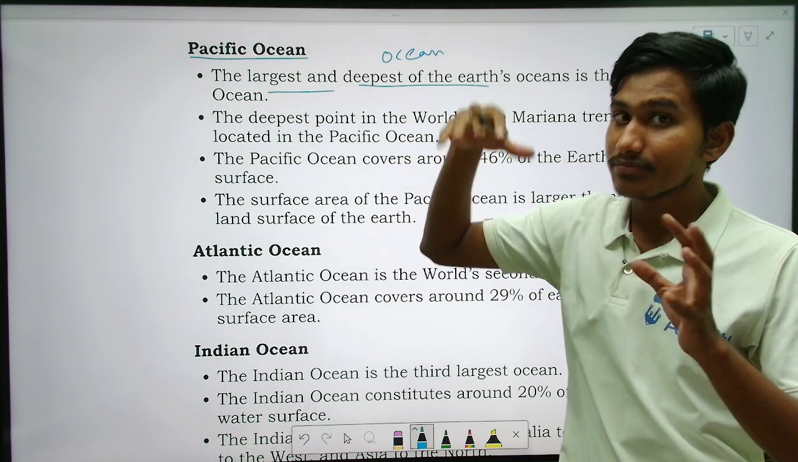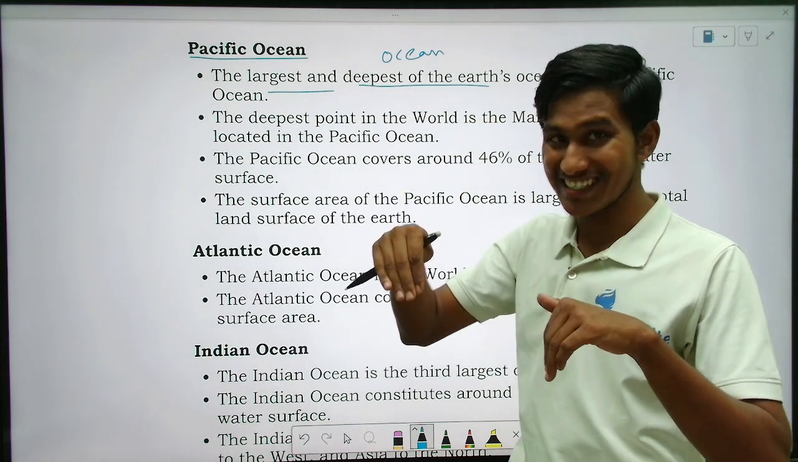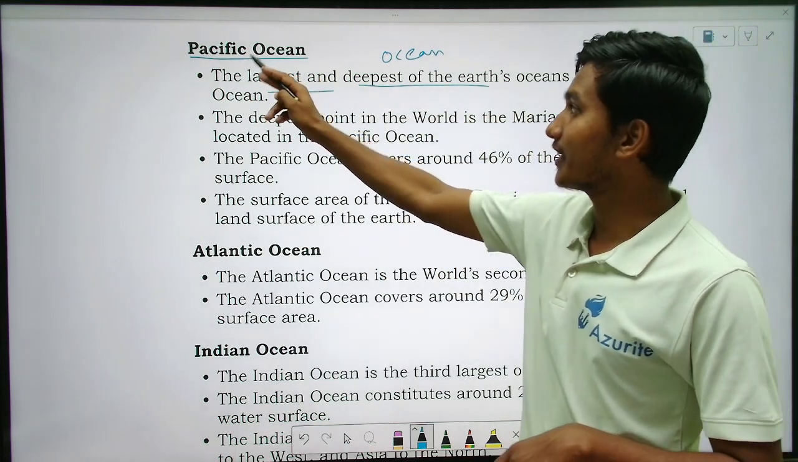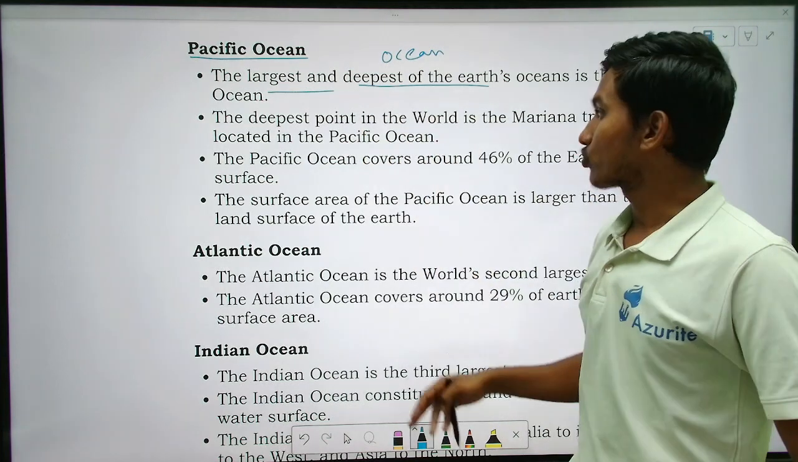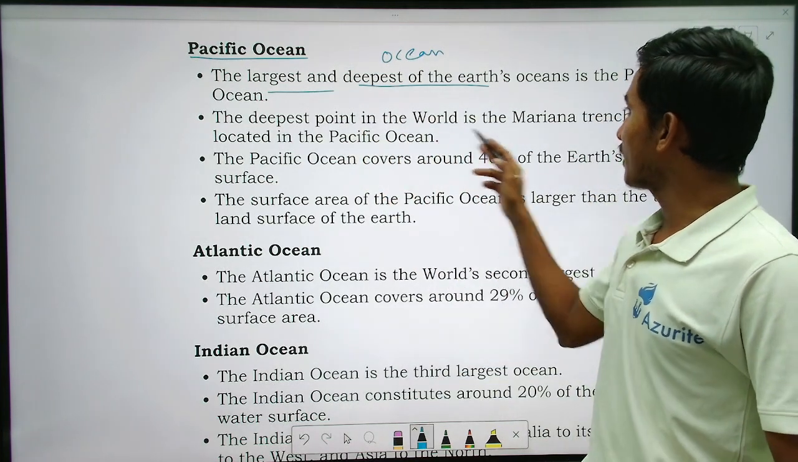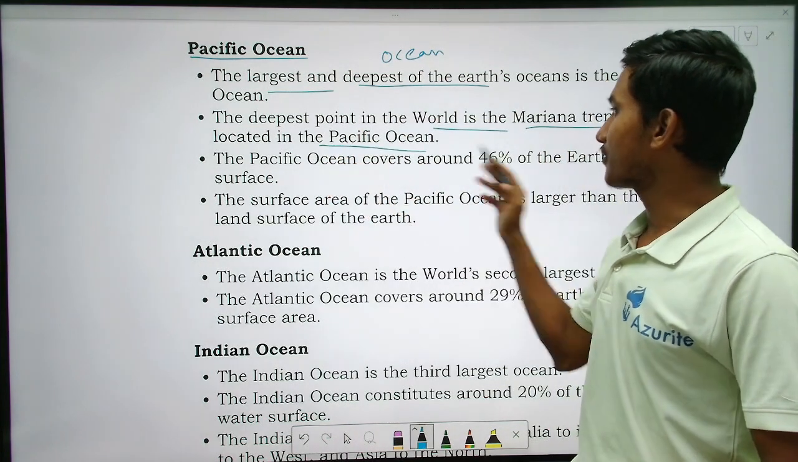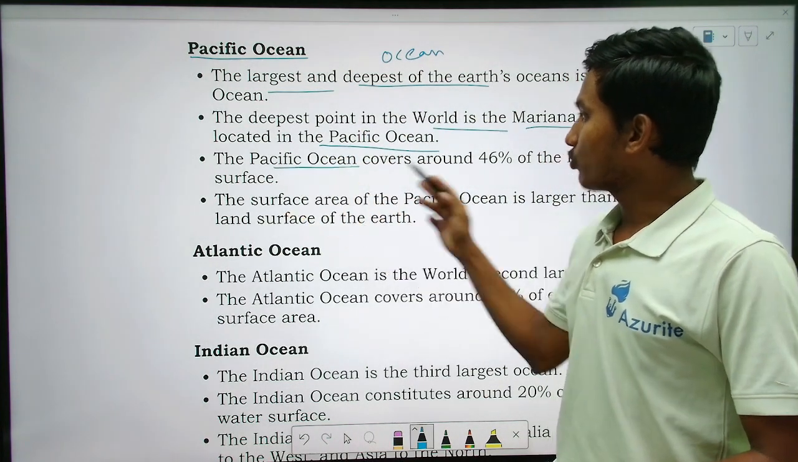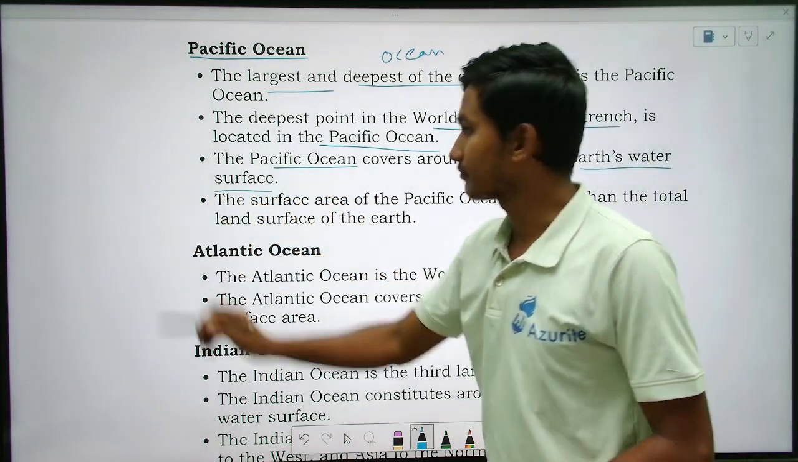So that is the deepest point, Mariana Trench, located in the Pacific Ocean. Deepest and largest it is. The deepest point in the world, Mariana Trench, is given here, located in the Pacific Ocean. The Pacific Ocean covers around 46% of the Earth's water surface.